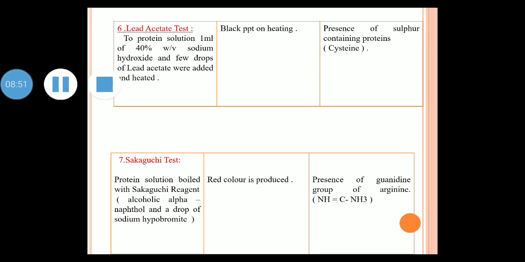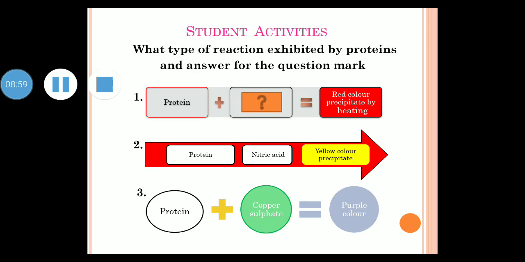So far we discussed chemical tests, types of protein, properties of protein, and the definition of protein. Now students, we come to the end of the video presentation. Now I have given some activities for you. Here I have given 6 questions, and in each question the type of answer will be different.